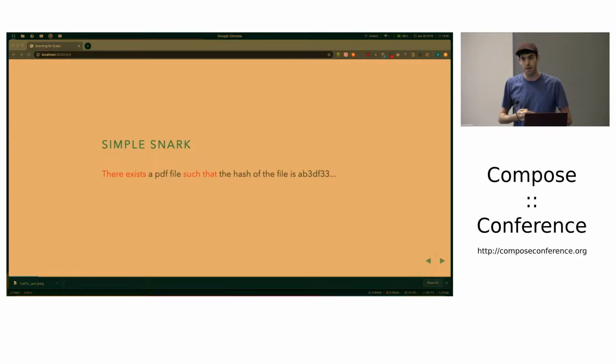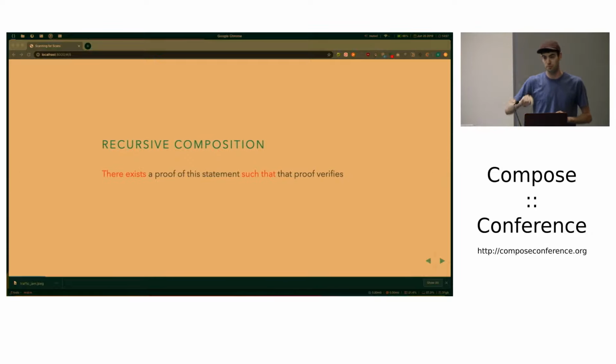But what's unique about zk-SNARKs is that the verification procedure of these proofs, and I swear this has to do with the fast accumulation on streams, but you'll see, is itself expressible efficiently as one of these statements. And so what that means is we can do recursive proofs. We can say something like, there exists a proof of this statement such that that proof verifies. And of course, there's no base case here, so this is unprovable.